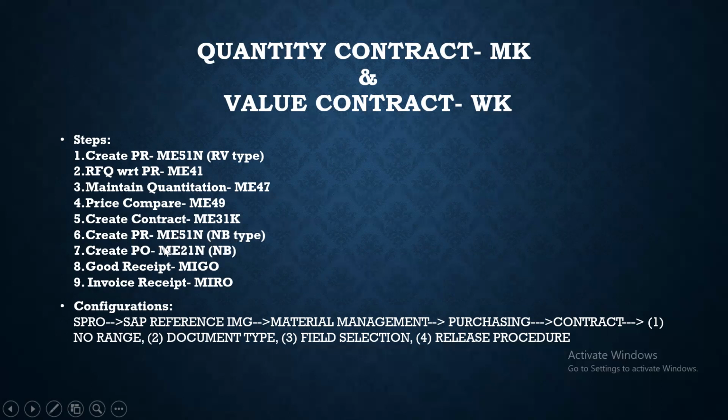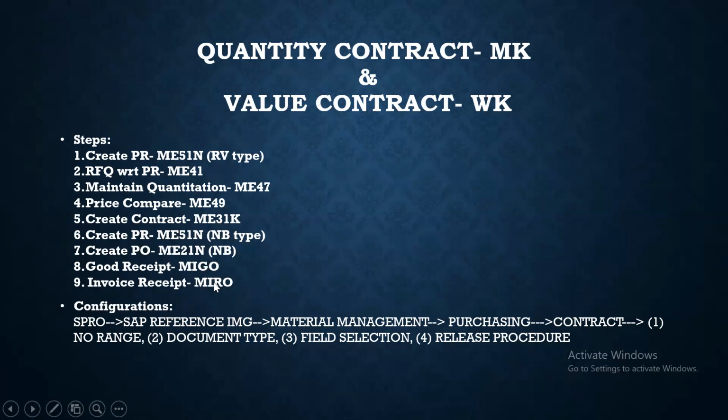And after that, depending upon the purchase requisition for that department, we will create the PO again with an NB type, with standard type, and after that we will receive the goods with the T code MIGO, and after that we will do the invoice in MIRO. These are the steps you can follow.